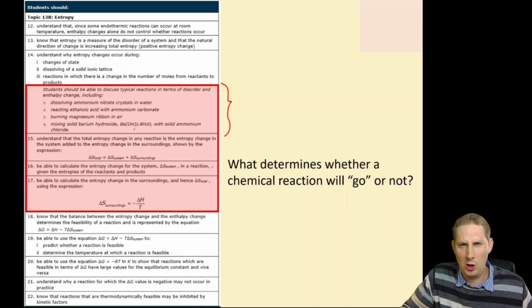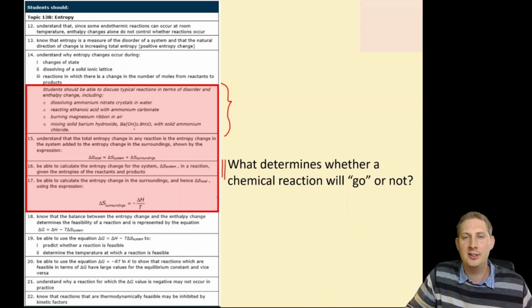We will then go on to calculate the entropy change of the system, to actually put a number on it. And we will also do the same thing for the surroundings. And once we know the entropy change of the system and the surroundings, we can calculate the total entropy change, that is, the entropy change of the universe.